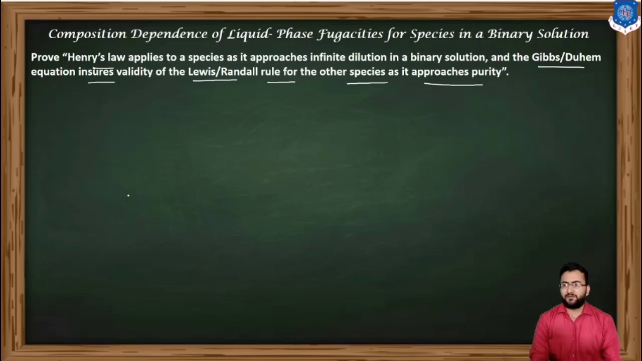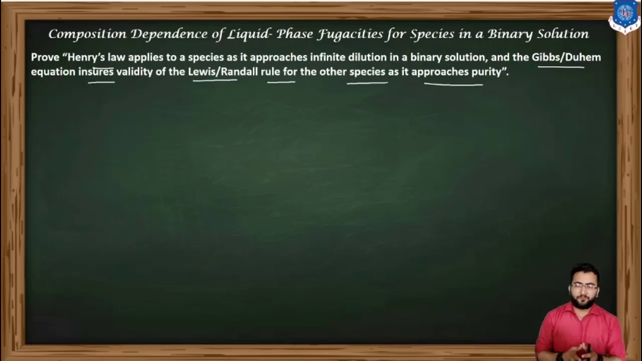So if I apply Henry's law for one component, then the Gibbs-Duhem equation ensures validity of the Lewis-Randall rule for the other component as it approaches purity. I have to prove this statement. To prove it, let's consider Raoult's law or the Lewis-Randall rule, which are not possible to apply over the entire concentration range, because not all solutions behave ideally.